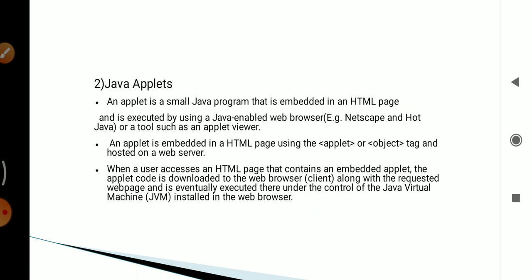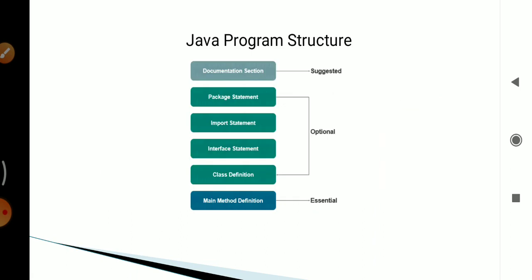And this is executed by using Java enabled web browsers, Netscape Navigator, HotJava, etc. or tools such as an applet viewer. An applet is embedded in an HTML page using the applet tag or object tag. Creating web pages that contain running applets is more complex than creating applications. An applet can only run within a web browser.